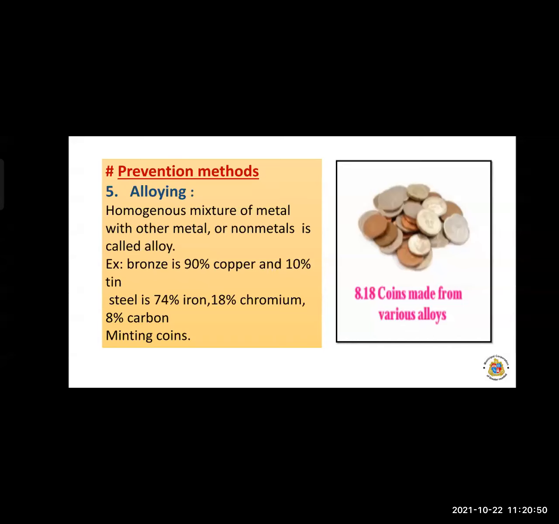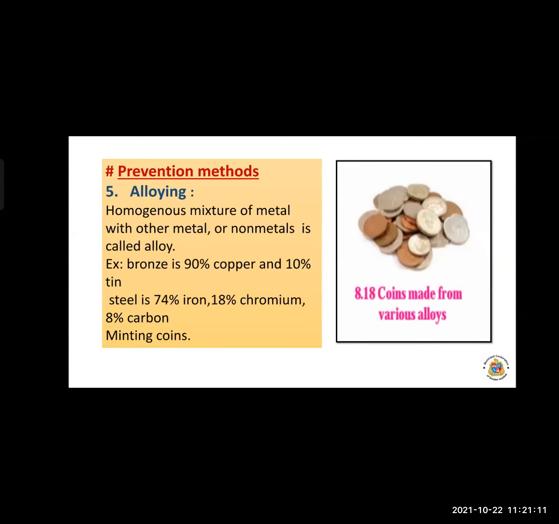So we have seen the 5 rupees coin, 10 rupees coin. These are the mixture, that is, these are the example of alloy. So these are the prevention methods to prevent the metals from the corrosion.